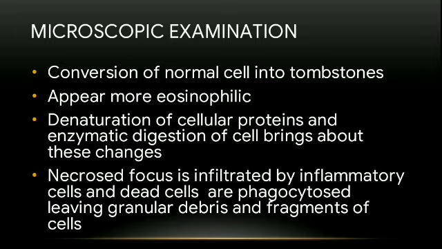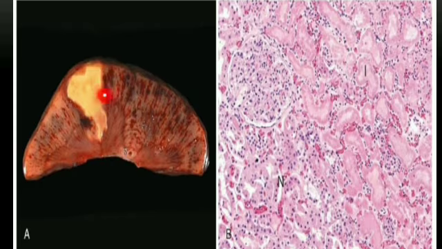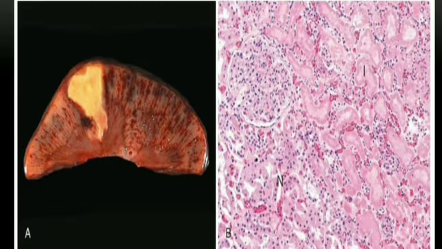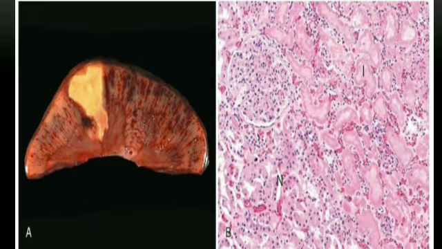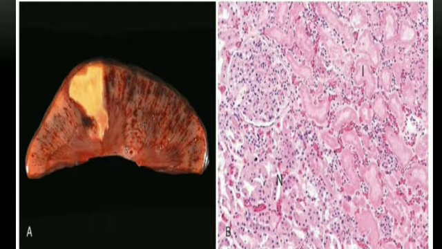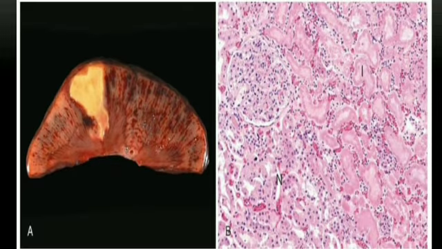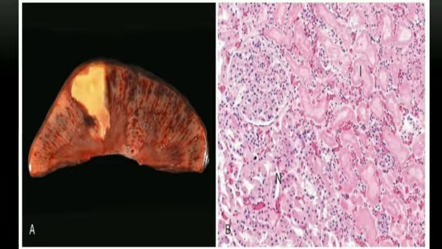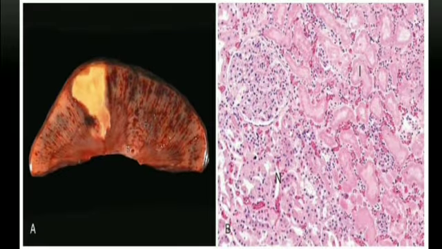And the necrosed foci are infiltrated by inflammatory cells, and dead cells are phagocytosed, leaving granular debris and fragments of the cells. Here in this figure, this is a yellow, wedge-shaped kidney infarct. In the microscopic view, this is the normal structure, and this is the infarct structure, showing preserved outline with the loss of nuclei and the inflammatory infiltrate, and the nuclei of leukocytes, that is inflammatory cells, in between the necrotic tubules.